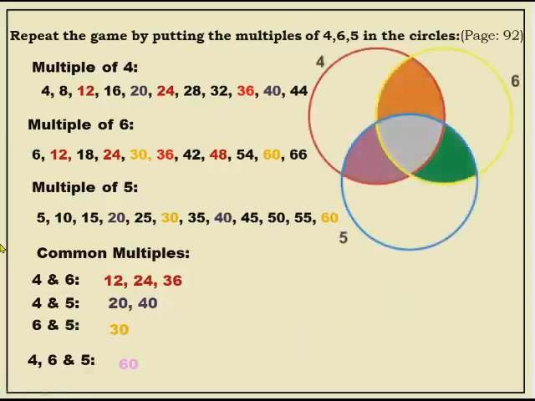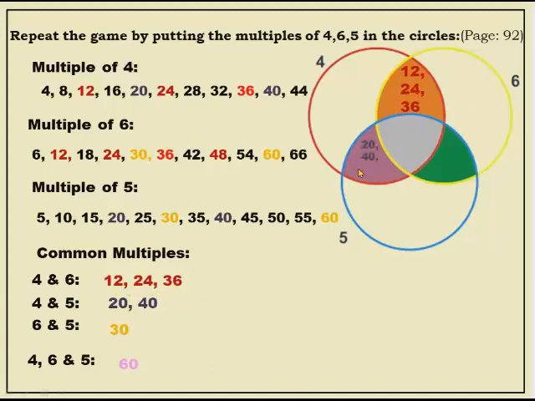Now, let us put them. First, the multiples of only 4 we will write in the red box: 4, 8, 16, 28, 32 like that. Okay. And only multiples of 6 you will put in this yellow box. Only multiples of 5 you will put in this blue box. Okay children. Now, this orange box is common multiples of 4 and 6. What did I get? 12, 24, 36. That's why I have put them here.